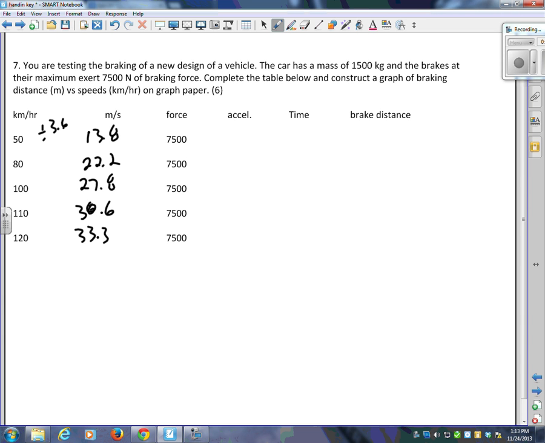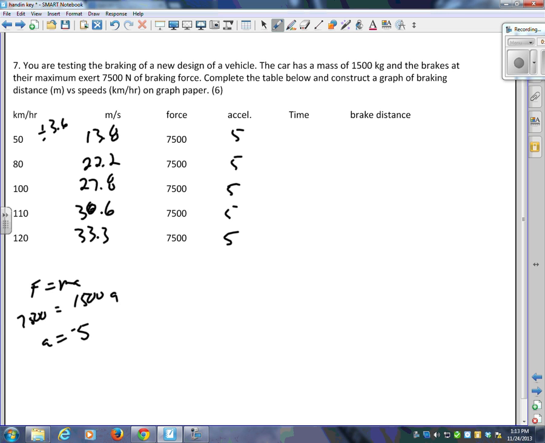The acceleration, because F equals ma, is 7,500 over the mass. The mass of the vehicle remains the same. My acceleration is going to be a constant minus 5, or 5, I guess, depending on whether you're braking or accelerating. So I'm going to put 5 all the way down there.